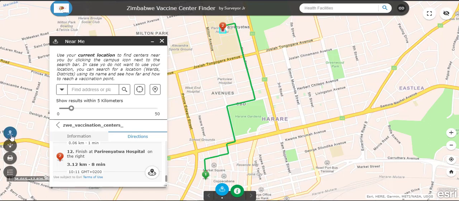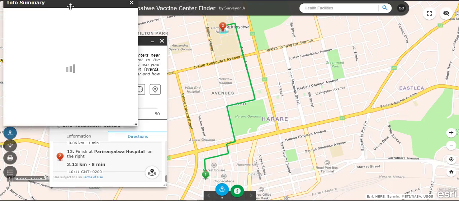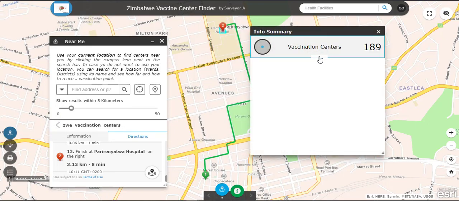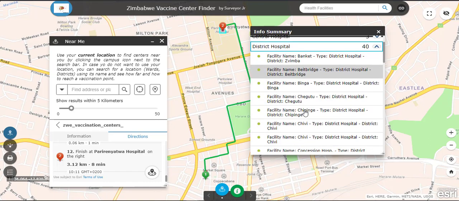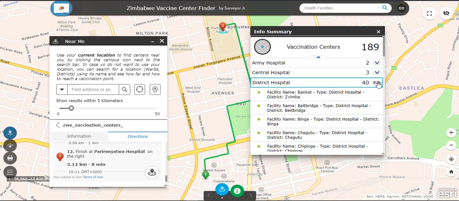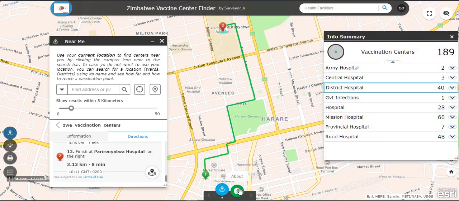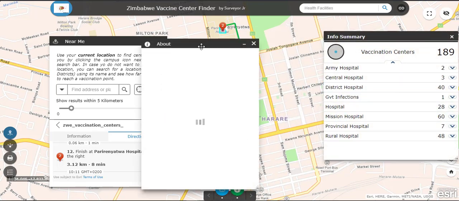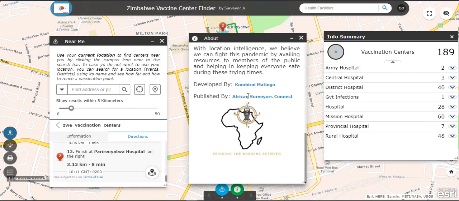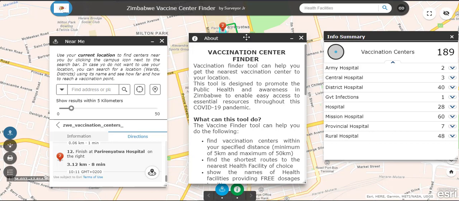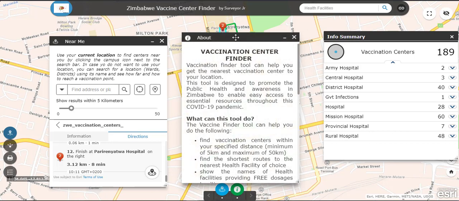And we also have details here, an info summary. It displays all the hospitals and healthcare facilities which are currently offering vaccination services in the country. We also have an information panel, and a window which outlines the use of this tool and how you can use it. Okay, so that's it for this Find a Vaccine tool.